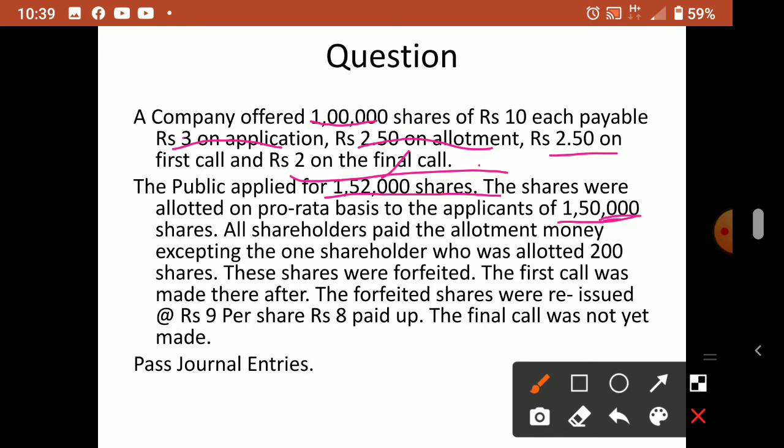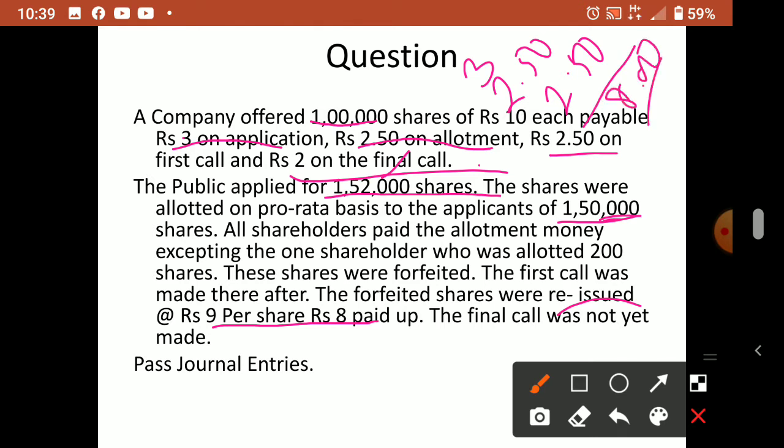So the forfeited shares were reissued at 9 per share for 8 paid up. So 8 paid up means 3 on application, 2.50 on allotment, 2.50 on first call. So 2.50 plus 2.50 is 5, plus 3, 8. So 8 actually asked, but reissued at 9.